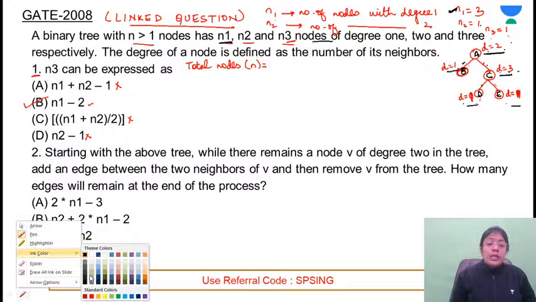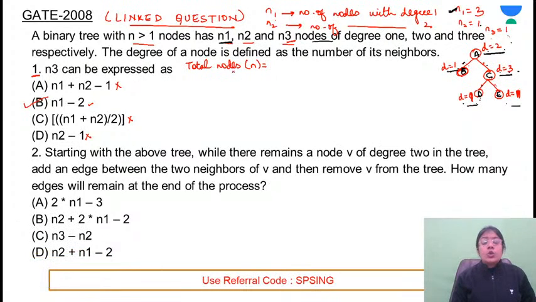What does approach 2 say? Let's solve conceptually. Total nodes, how many nodes are in this tree? 5 nodes are there. So every node will have a minimum degree of 1, and what will be the maximum degree? For any binary tree it will be 3. Why maximum 3? Because maximum children can be 2. So 2 edges will be these, and definitely this will be connected with exactly one node.